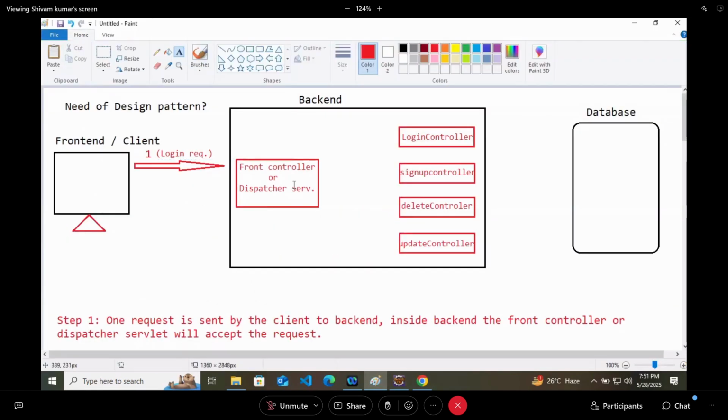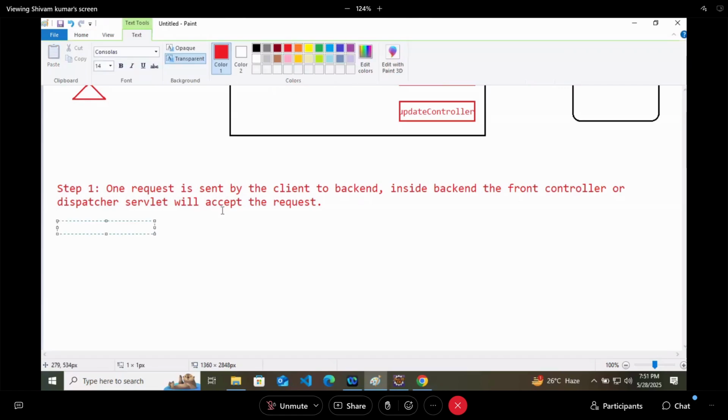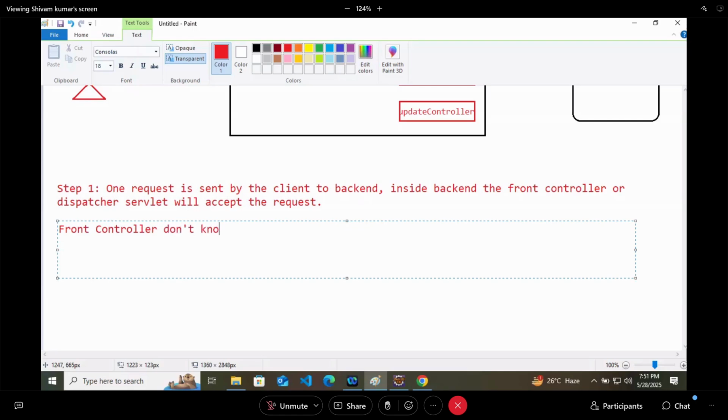So the front controller does not know which controller is handling the logic of login, because which kind of request is coming?